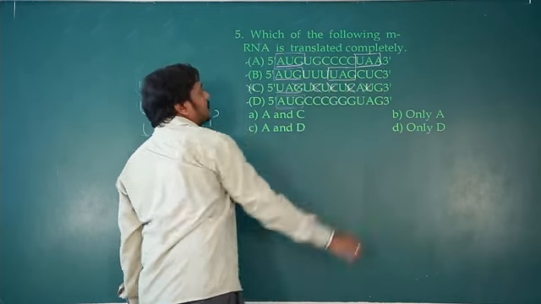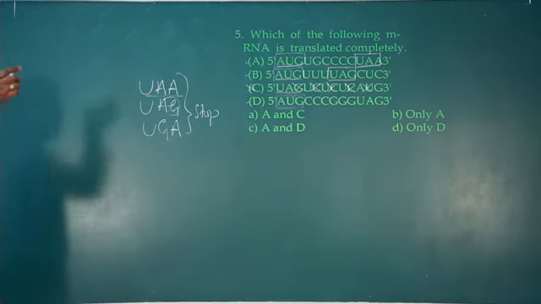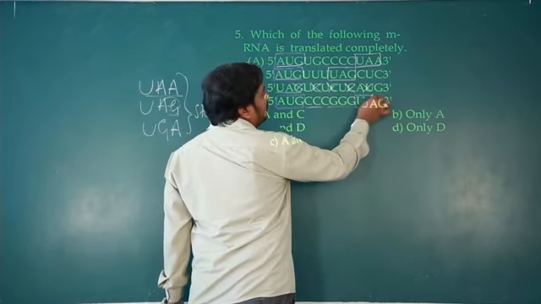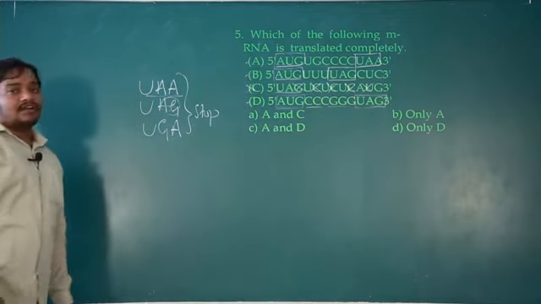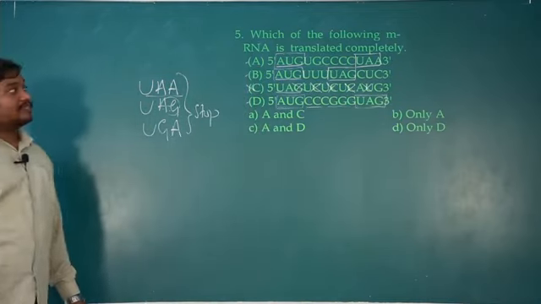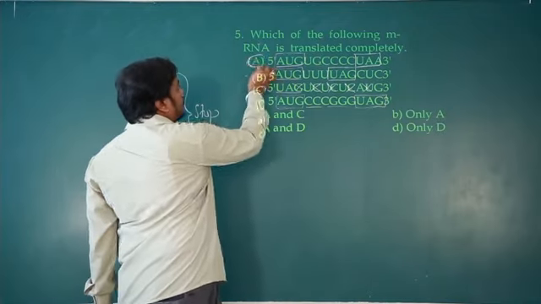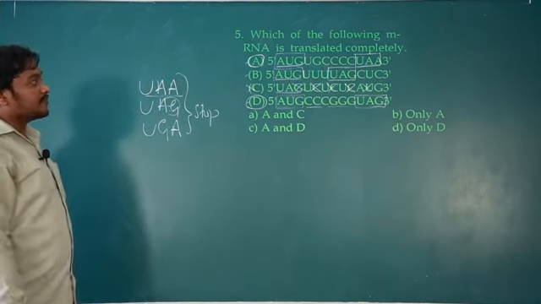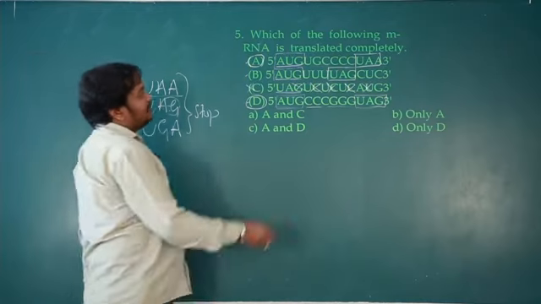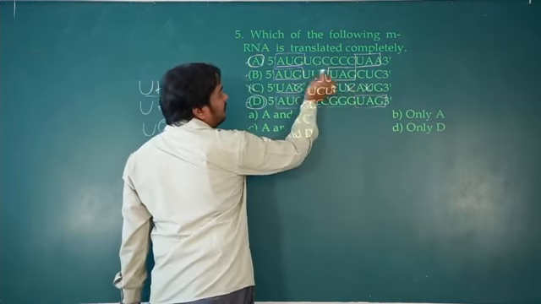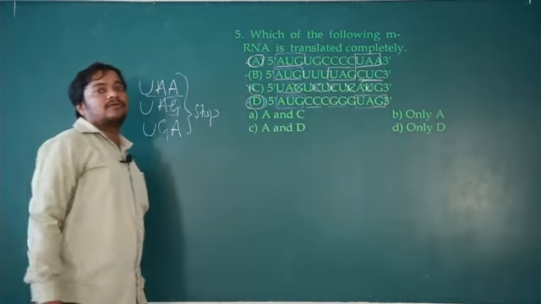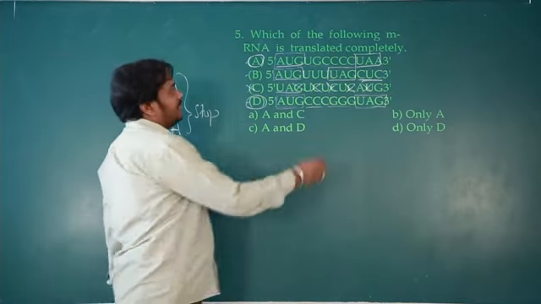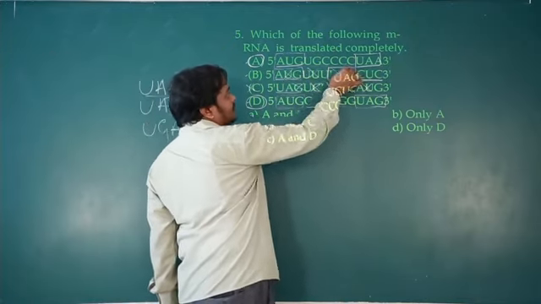Since it begins with a stop codon, it is unable to translate completely. Then AUG, CCC, GGG, UAG, again the stop codon. In this case, the start codon and the stop codon at the last are the possibilities. So here both A and D can completely translate it. They are able to produce the protein. Okay, so B is not possible because UAG occurs immediately, so still one triplet codon is remaining. It becomes an untranslated region. So it is not the right answer since it is unable to translate completely.